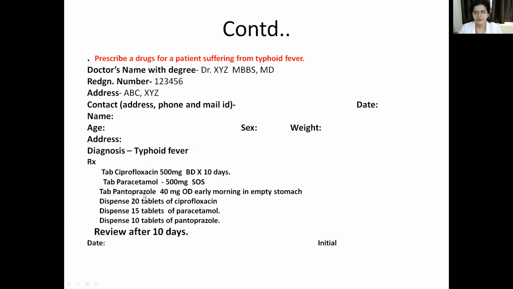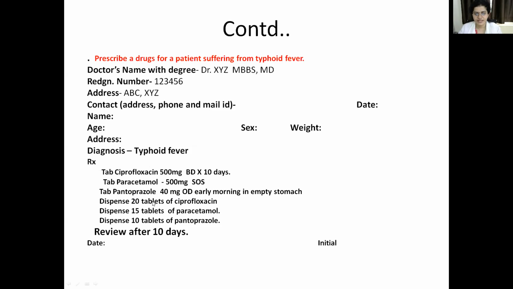The drug is pantoprazole 40 milligrams OD. Early morning they have to take it on an empty stomach. All these gastric tablets should be taken on an empty stomach. So pantoprazole 40 milligrams OD early morning on an empty stomach.